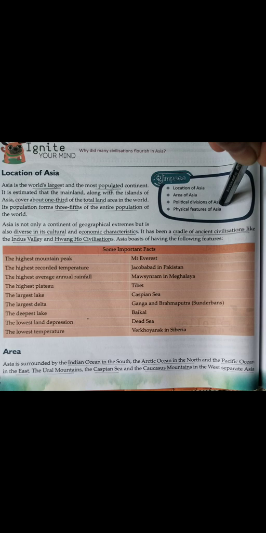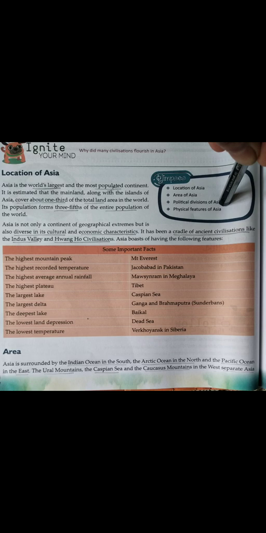Now Asia boasts of having the following features. The table here shows the geographical features which are found in Asia. The highest mountain peak, Mount Everest. The highest recorded temperature, Jacobabad in Pakistan. The highest average annual rainfall, Mawsynram in Meghalaya.